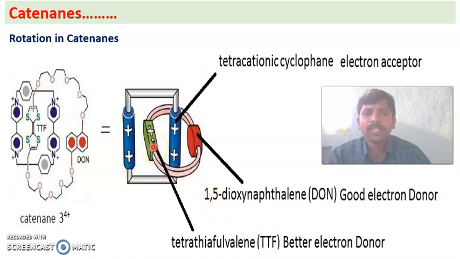It occupies the cavity of the tetracationic cyclophane. This macrocyclic ring has electron accepting property, so the better electron donor will occupy its cavity. This is the better one, so the better one will go inside.